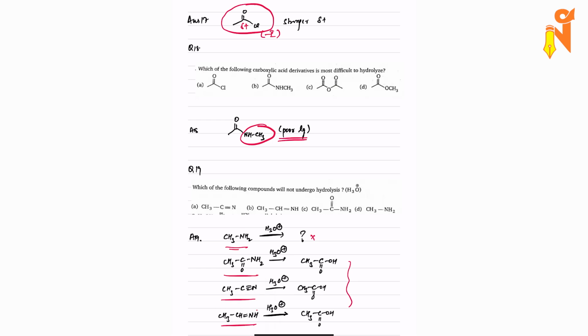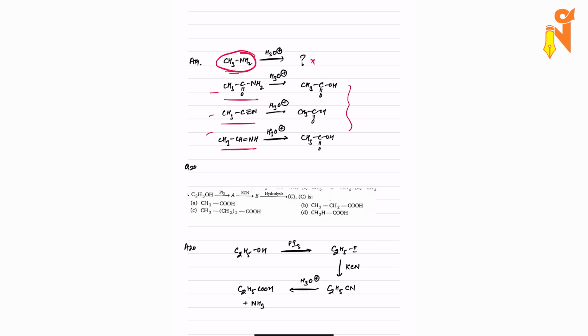Instead, in all these other cases, the reaction will happen. Electrophilic attack on nitrogen, and then nucleophilic attack is not going to happen in the case of amine, again because of the NH2's poor leaving ability, whereas all these three compounds can do the nucleophilic addition first, and then removal of the leaving group, and hence the reaction will happen that way. Come to question number 20.